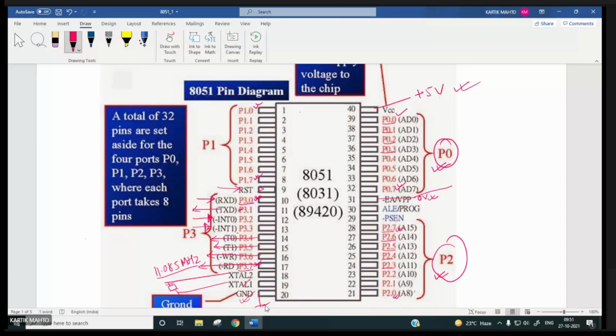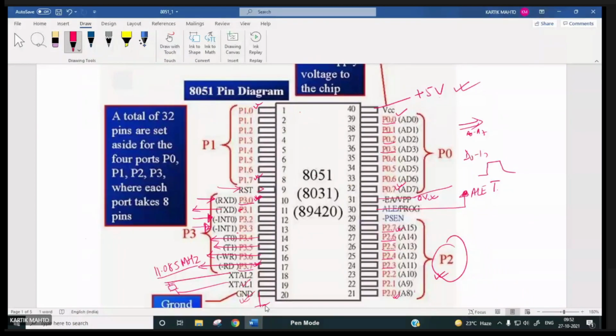That time this pin will be used for sending the address latch enable signal, ALE, whenever an address is put out. Whenever the address is put out via port 0 and port 2 pins, this ALE will be used for demultiplexing the address and data lines into A0 to A7 and D0 to D7 pins.